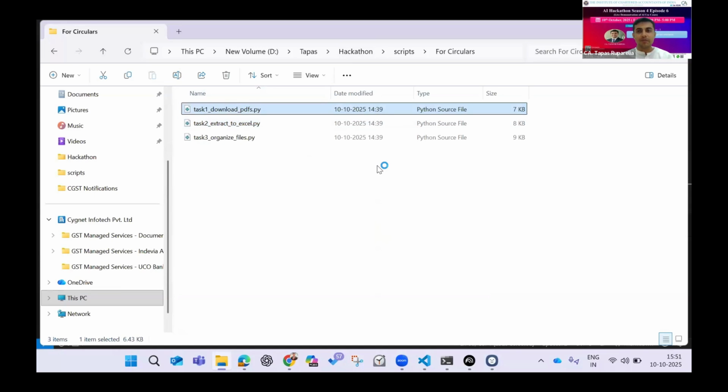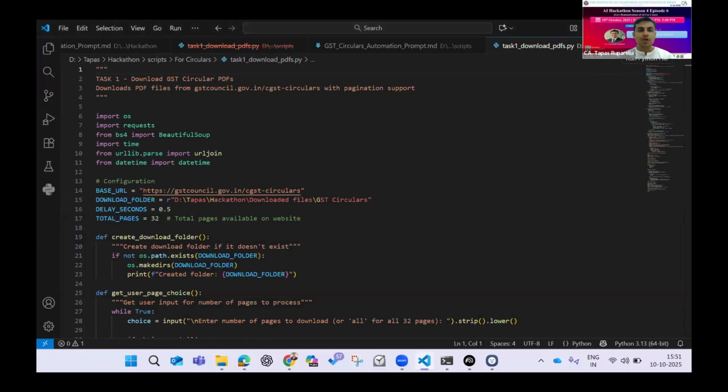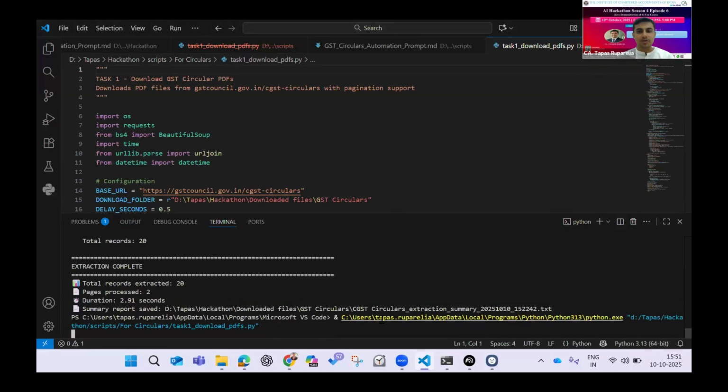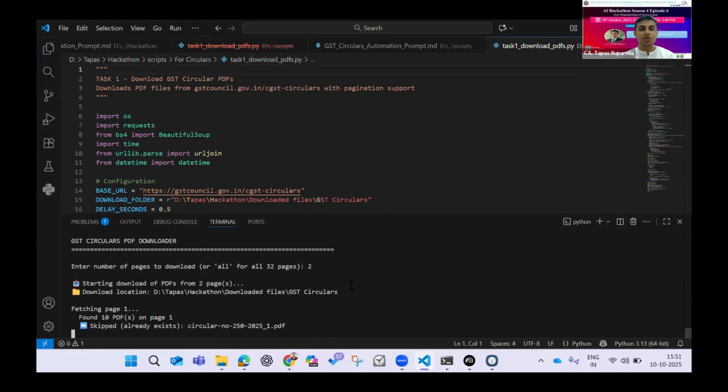Yeah, so this is task one, which speaks about downloading the circulars. This is VS Code, which you can use to run the code. It is simple to use rather than going to command prompt and going through all that technical stuff. This is a more user-friendly atmosphere. Within the code, I've also asked that when running the code, you ask me whether I want all the 32 pages or just a sample. Because I was going to demonstrate it here, we cannot afford to wait for all the 32 pages to get downloaded. So I will enter 2 here.